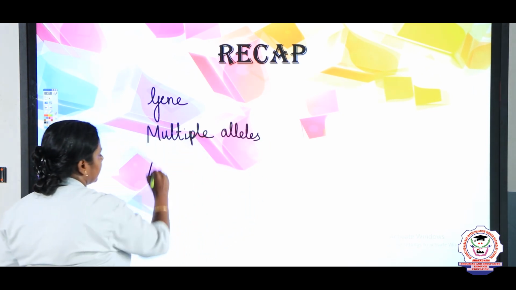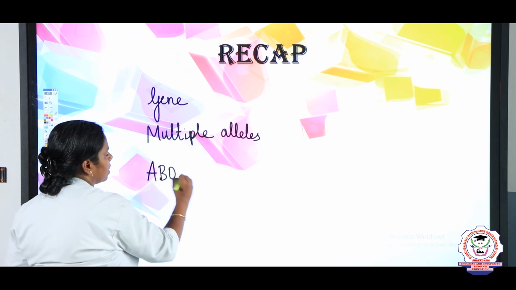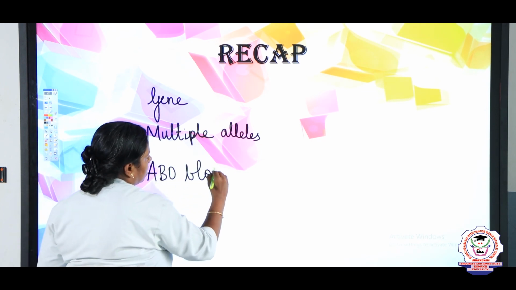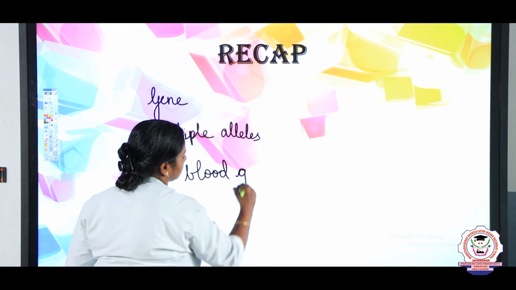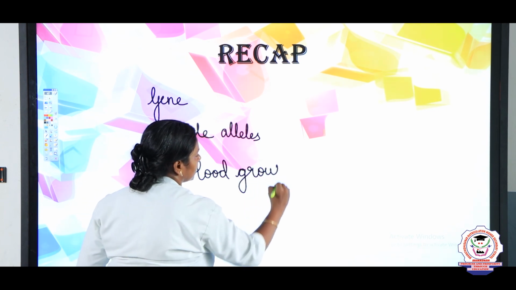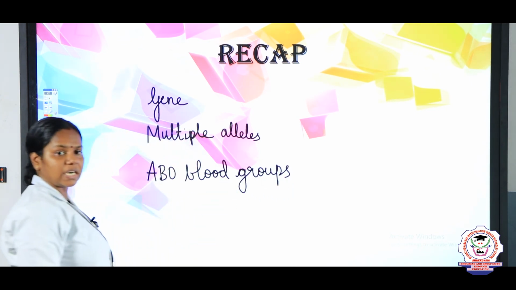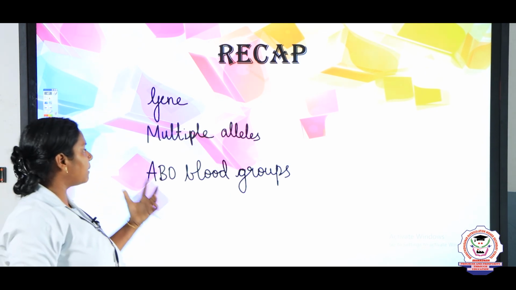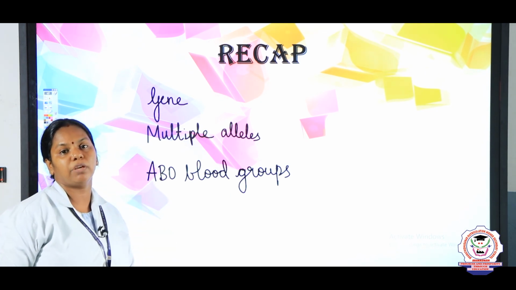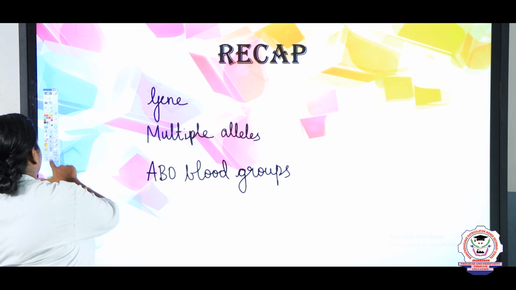And then we studied the ABO blood groups in human, and next we studied the inheritance of multiple allelism in the ABO blood groups.